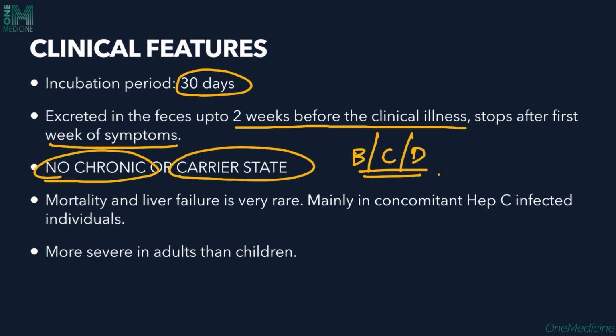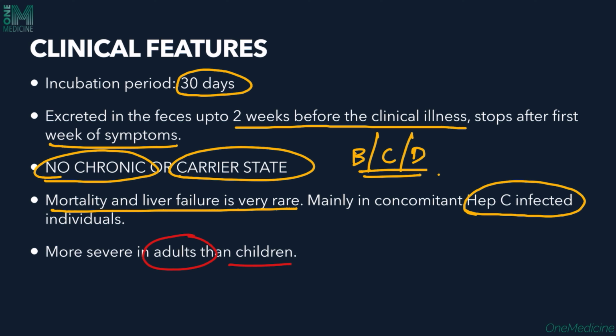So mortality and liver failure are also quite rare in these patients, but they are of some significance in patients with a pre-existing hepatitis C infection. In patients already having a hepatitis C infection, there are studies which have shown a higher incidence of mortality and even acute fulminant hepatic failure. And as a general rule, hepatitis A is quite severe in adults compared to children. In children, most of the time it is just asymptomatic. They'll come with mild jaundice and elevation of enzymes, and they'll get back to normal within a couple of weeks.